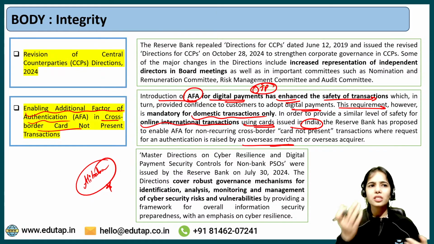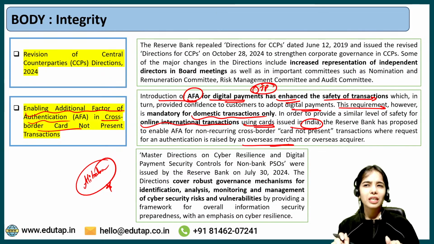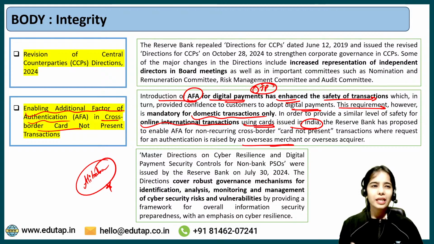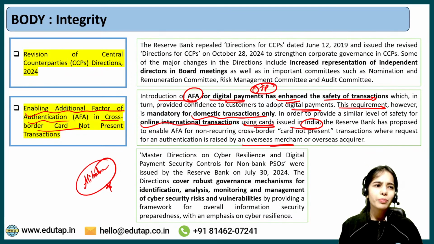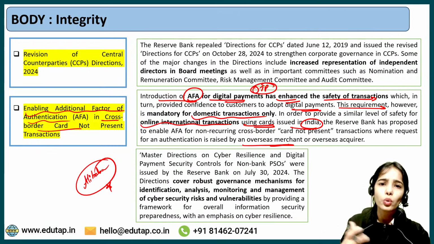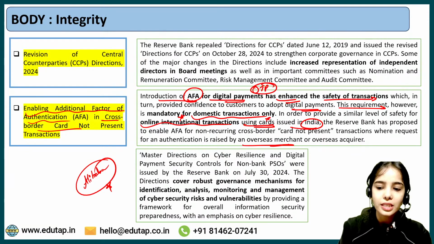Or let's say you have put in the details, but now you are thinking that I should not buy this, it is not required by me, but suddenly the button has been pressed, there is no additional factor authentication, or your details have been stolen because you put in the details and there was no additional factor authentication. So you can understand that it is a very cumbersome process, and there is no level of safety that is provided for the online international transactions using cards issued in India.